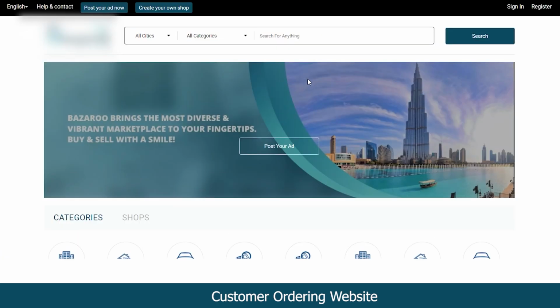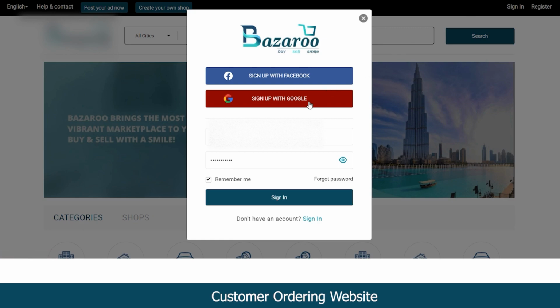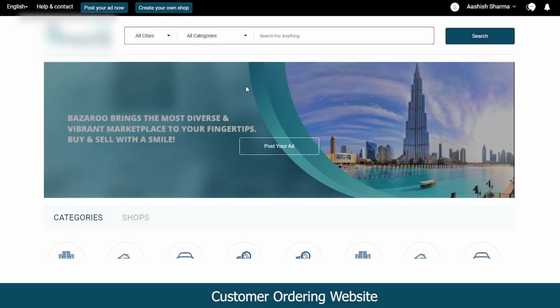If you are a first time user, you will have to register in order to use this application. If you already have an account, you can sign in to this platform using multiple sign-in options. So let me show you the sign-in process. You can see you get multiple sign up and login options, such as you can log in using your Facebook account, your Google account, or you can tell the admin to include as many. So you can see I have logged in as a customer onto this classified marketplace.